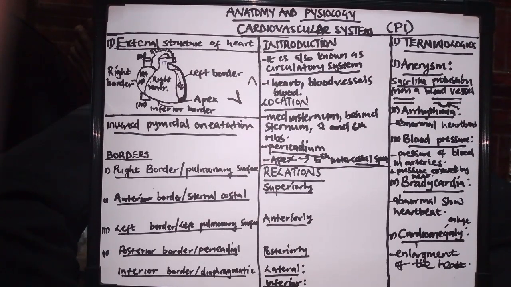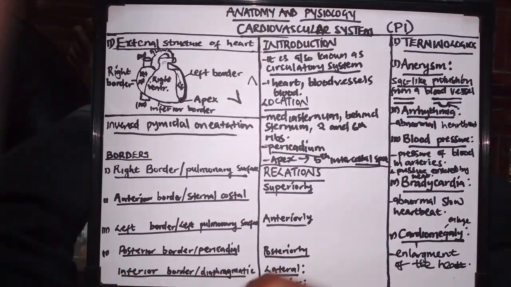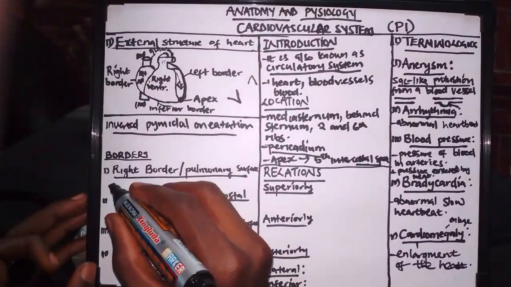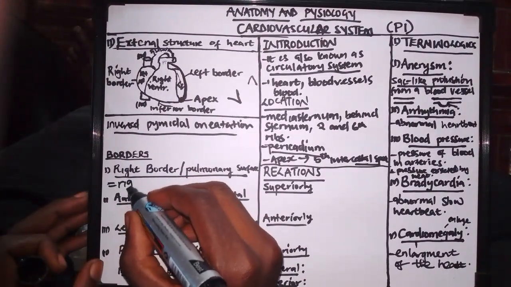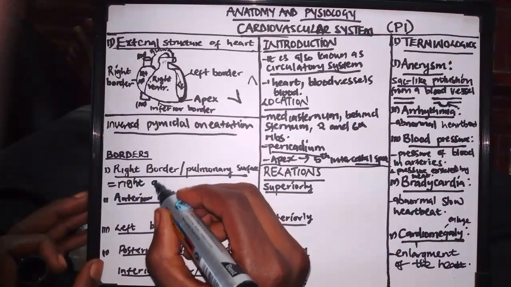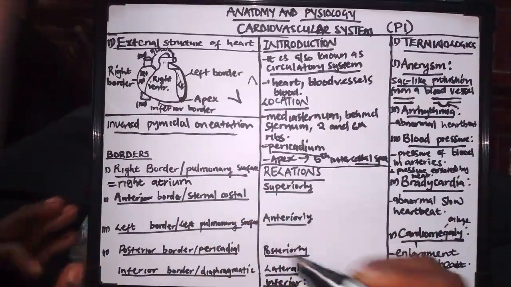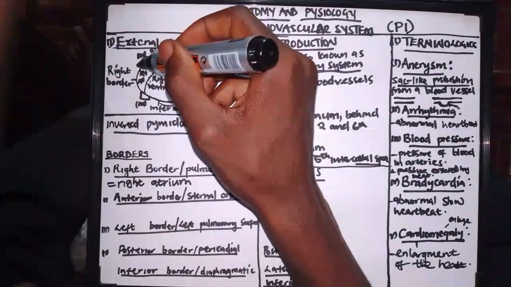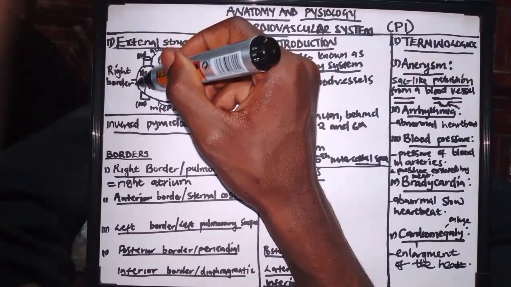And what forms the right border? The right border is formed by the right atrium. Even in the diagram as shown, this is the right atrium, which forms the right border.